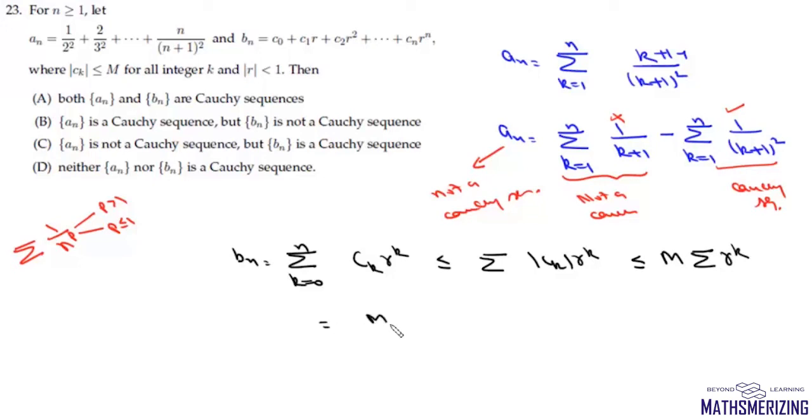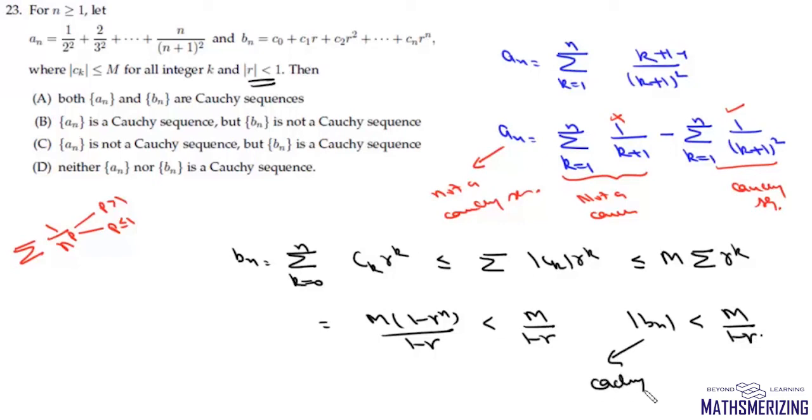So it will be m times (1 minus r to the power n) upon 1 minus r, and since r lies between minus 1 and plus 1, it will be less than m upon 1 minus r. Now this mod Bn is less than m upon 1 minus r. So this sequence will be a Cauchy sequence. So the answer to this question is, An is not a Cauchy sequence, but Bn is a Cauchy sequence, and that's your option C.